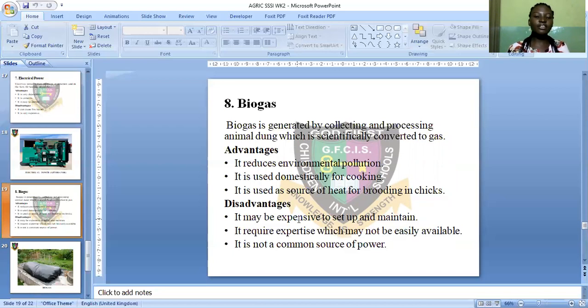Now, disadvantages of biogas. It may be expensive to set up and maintain. In fact, it is not so practiced in this part of the world. But in the Western world, biogas is very common, because it's very expensive to set up and maintain. Probably that's why we don't normally use it in this part of the world. And it requires expertise, which may not be easily accessible.